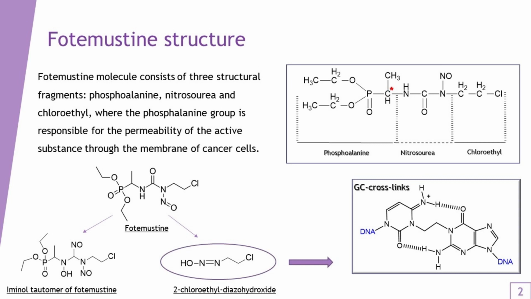The first compound plays a key role in realizing the cytotoxic mechanism of action of fotemustine. It alkylates the DNA of cancer cells with the formation of guanine-cytosine crosslinks. Their large number leads to the disruption of the processes of replication, DNA repair, and gene expression, and ultimately to the apoptosis of cancer cells.